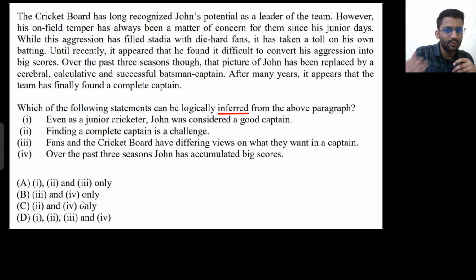So they are talking about a guy who is an aggressive guy, and that's a matter of concern for the selector, whether he should be captain or not, since his junior days.